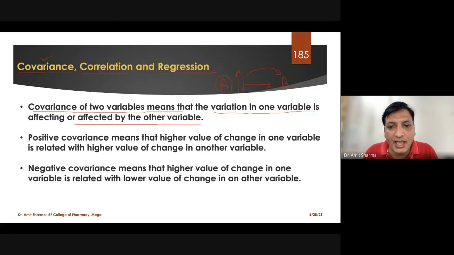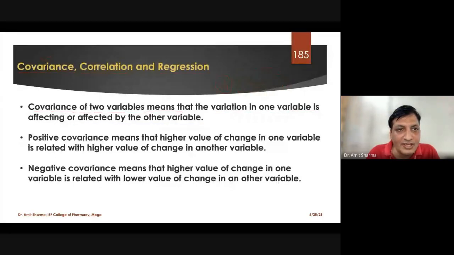As you can see, we have three different terms. The first one is causation, the second is correlation, and the third term is regression. Now, all three we are going to take one by one. First, we'll see the covariance.